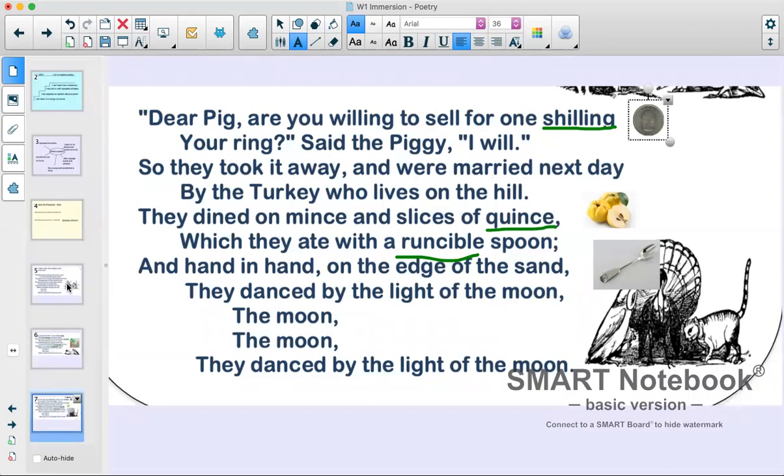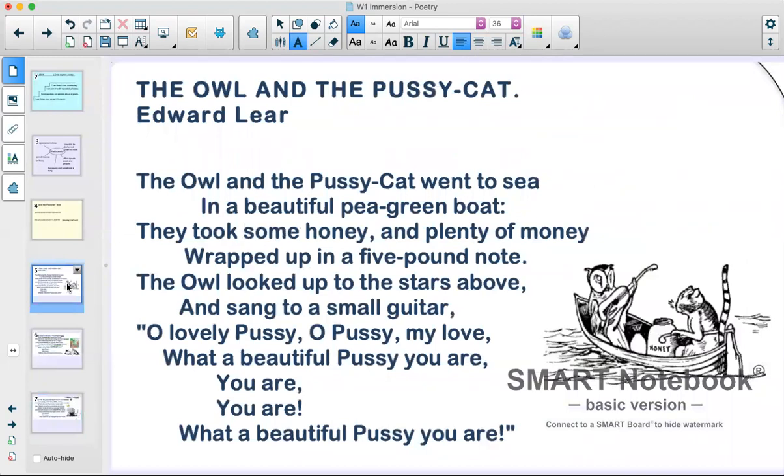All right, so please feel free to rewind that and listen to it as much as you need to or would like to. And now our next step is we're going to try and figure out if there are any words in this poem that we don't recognize or we don't know what they mean. I've had a go with some of the children in class at underlining some of the words that we didn't know. But please feel free to pause the video and have a go at writing down any of the words that you don't understand, because there might be some that are the same and there might be some that are different to what I've come up with.